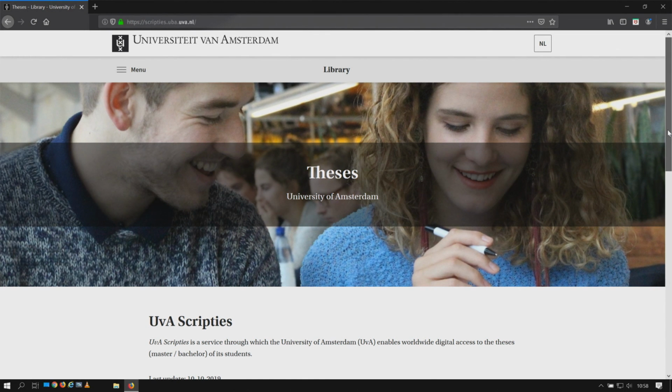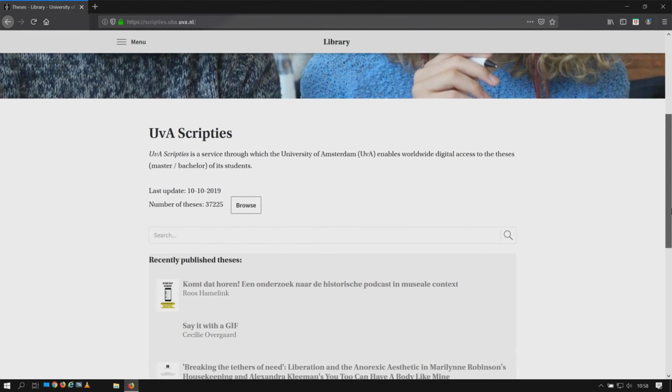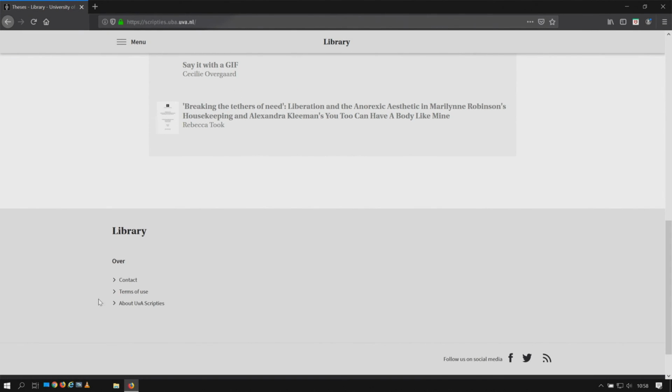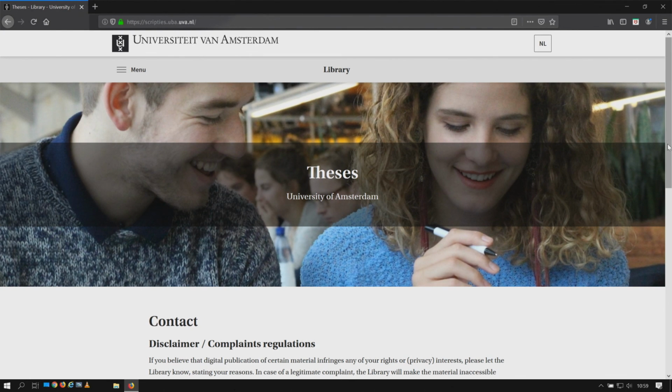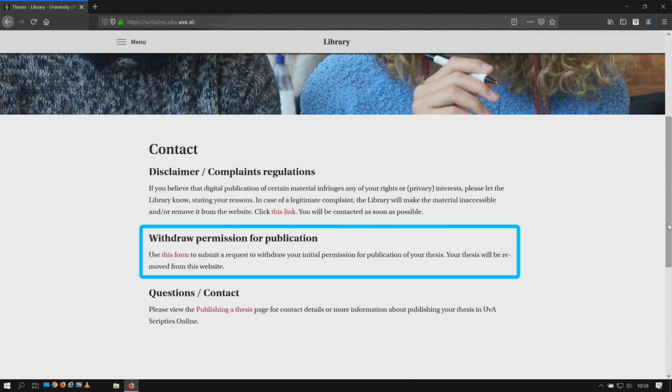However, if you choose not to publish your thesis at this stage, you cannot reverse the decision later. When writing your thesis, you should therefore ensure that you know in good time whether you wish to publish it or not. Remember that your supervisor will also need to approve publication. Once you have given permission for publication, you can always withdraw this via the UvA scripties website. Bear in mind, though, that your thesis may already have ended up in various places on the internet in the meantime. A Creative Commons license, however, cannot be revoked.